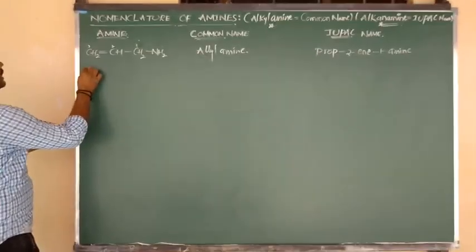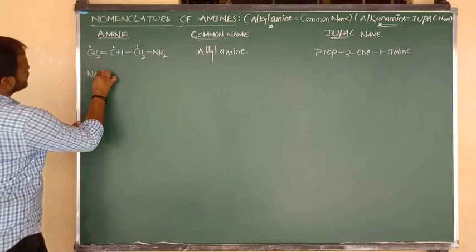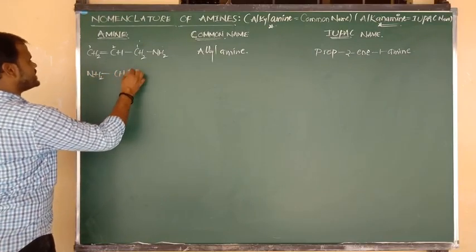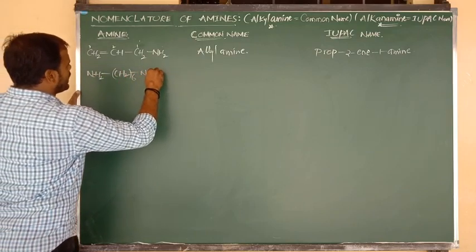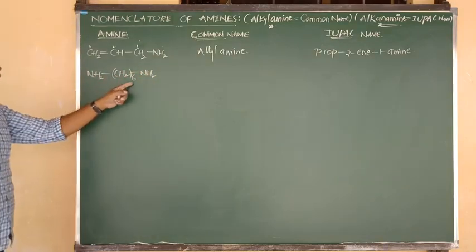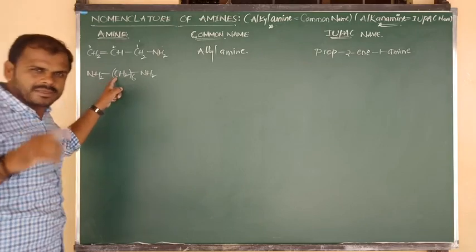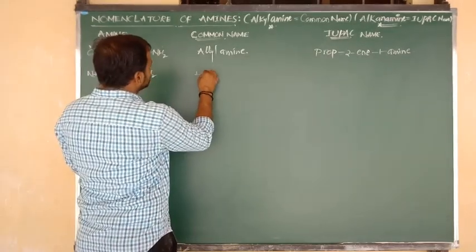Yes. Let me consider another formula. NH2 bonded to CH2, then CH2 taken 6 times, again bonded to NH2. How many CH2 groups are there? 6 CH2 groups are there.